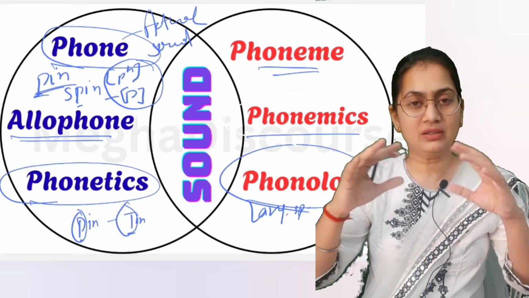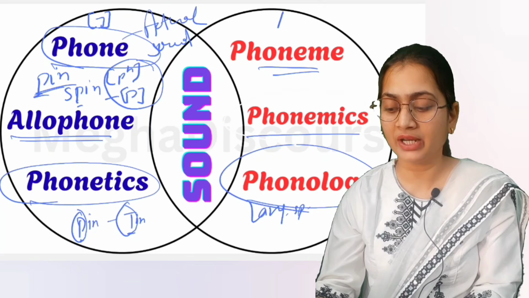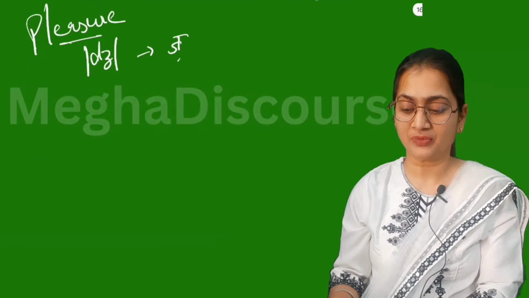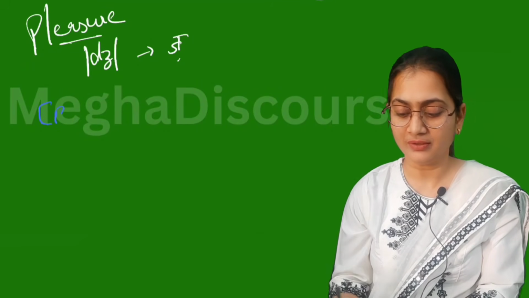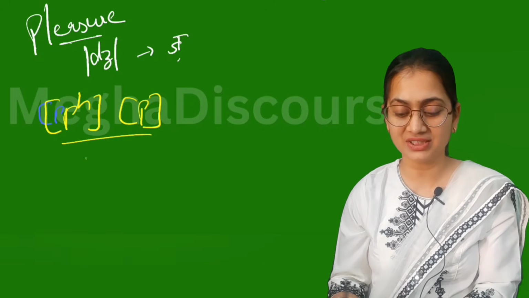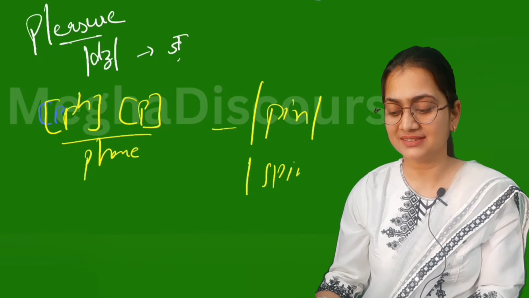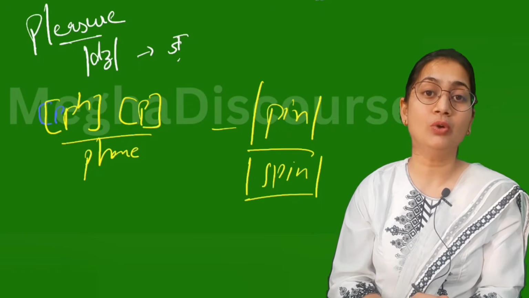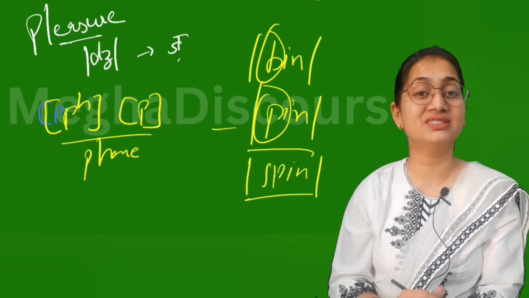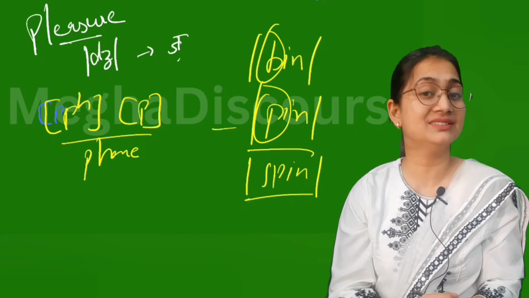Okay. So phone is written in square brackets, and phoneme you write in slant brackets. Like if I say here, this is your aspirated, this is your non-aspirated, so these are your phones. But if I say this is pin and this is spin, it means I am talking about phoneme. Or like pin and bin, here P and B, the difference, that is your phoneme. So now, I think you can understand the difference between all these 6 terms.